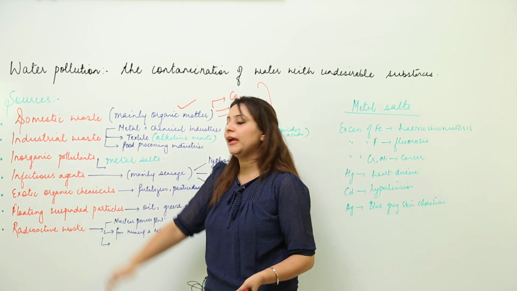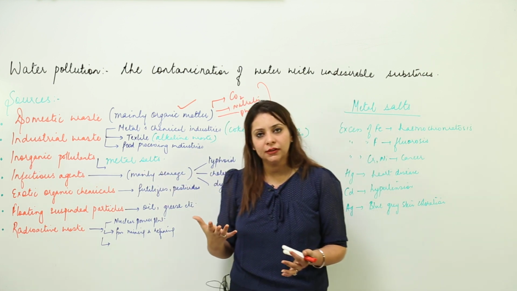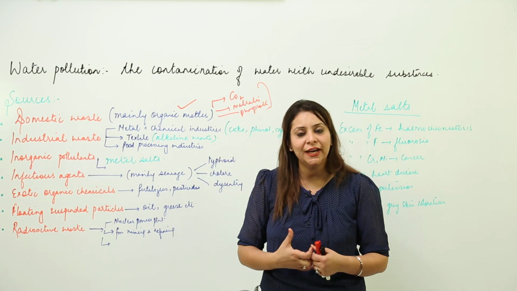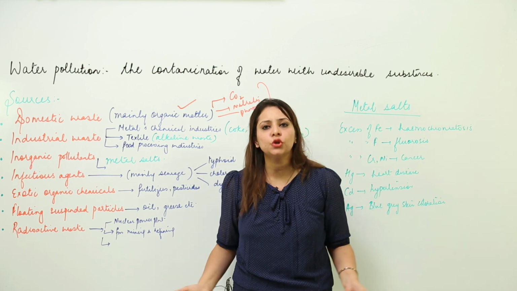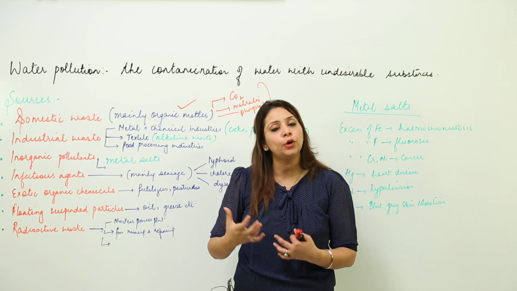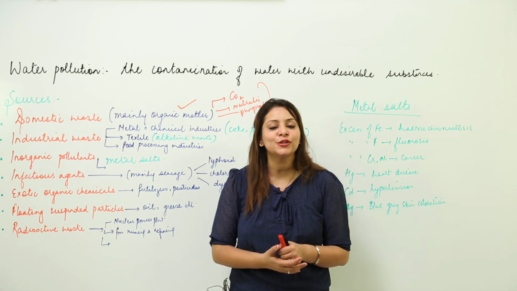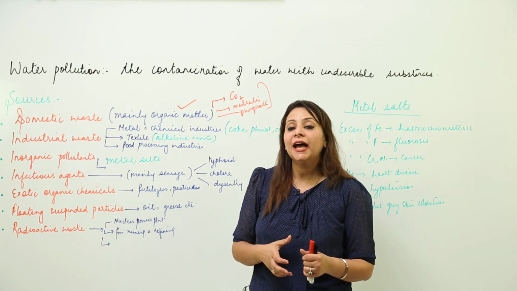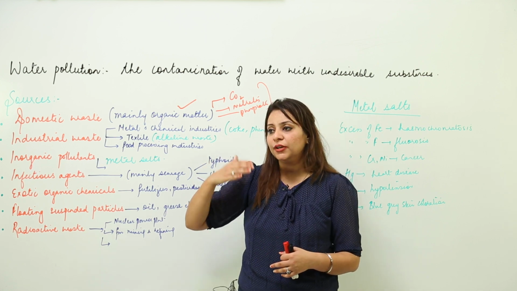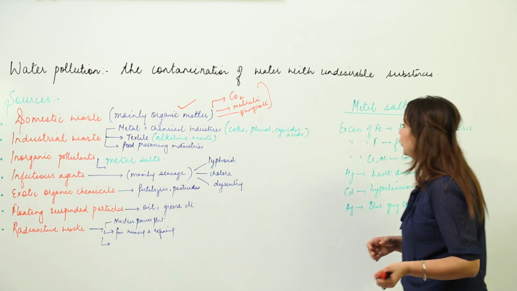Third we have the inorganic pollutants. They are mainly metal salts. We all need ions. You all know that we need calcium ions, phosphate ions, potassium chloride, sodium chloride, so many salts, right? They perform an important role in our body and in plants also. But we also know that excess of everything is bad. If any metal salts increase beyond a certain limit, they cause certain kinds of disease. So I have summed up a few for you.